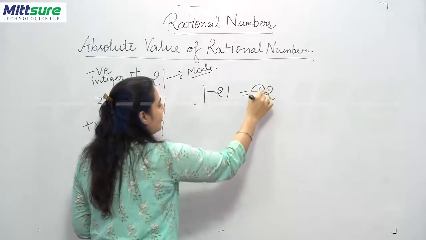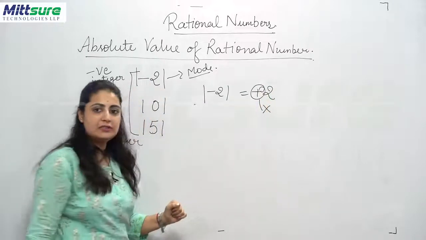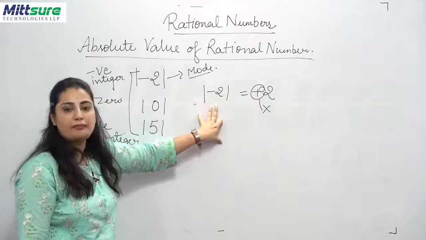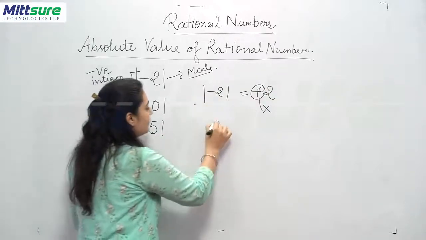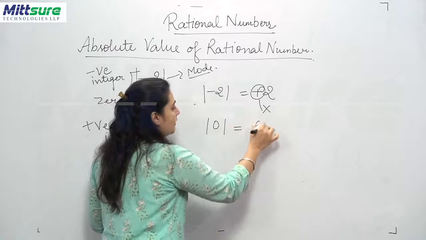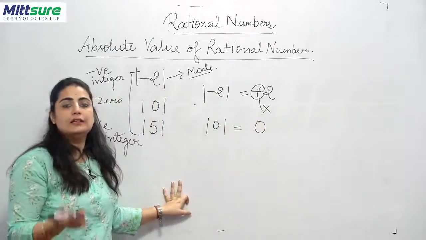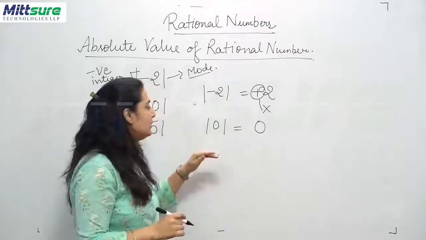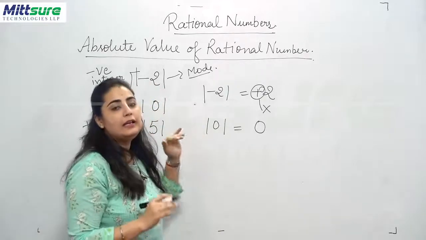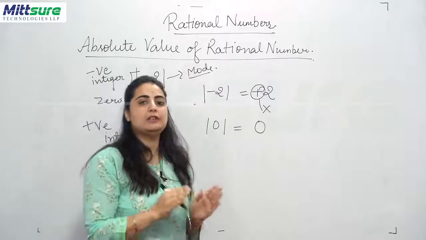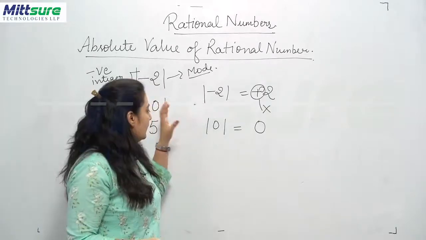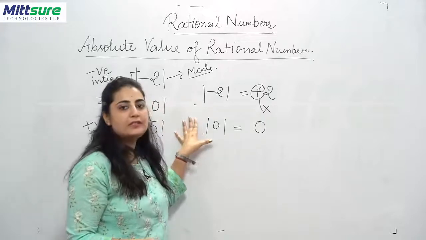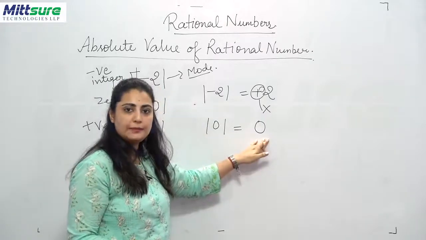You do not need to mention the positive sign. Only 2 is the absolute value of -2.